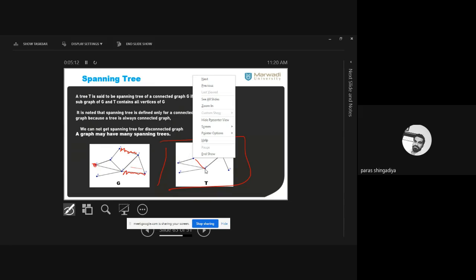Consider this as it is here and remove this edge from this graph. ये edge आप delete कर दो यहाँ से, ठीक है? And you will get another graph in place of that. So you will find many graphs as spanning trees of any given graph. Okay, that depends on the number of edges.